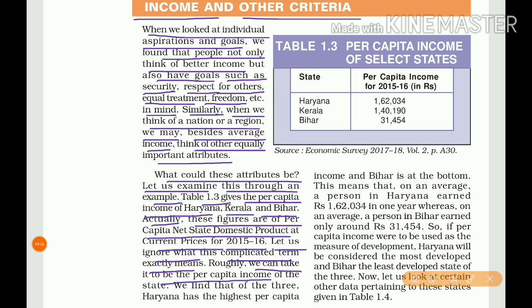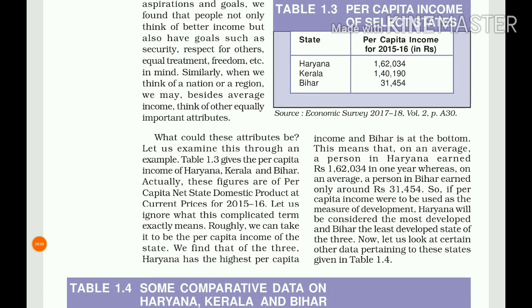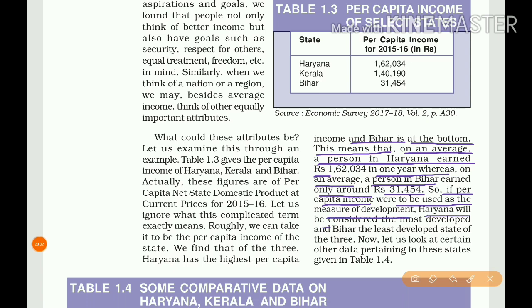We find that of the three, Haryana has the highest per capita income and Bihar is at the bottom. This means that on average, a person in Haryana earned rupees 1,62,034 in 1 year, whereas on average, a person in Bihar earned only around 31,454 rupees. So, if per capita income were to be used as the measure of development, Haryana will be considered the most developed and Bihar is the least developed.